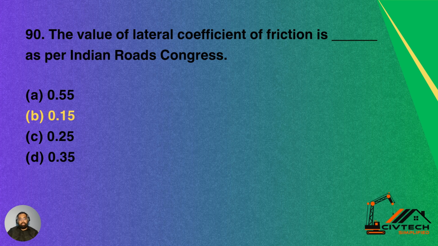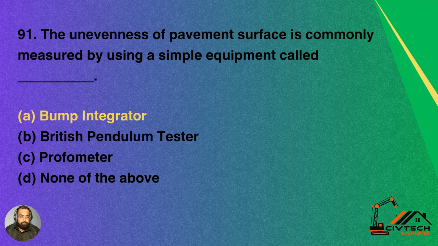Question number 90. The value of lateral coefficient of friction is dash as per Indian Roads Congress, IRC. Option A 0.55, option B 0.15, option C 0.25, option D 0.35. Option B is the correct answer, which is 0.15. The value of lateral coefficient of friction as per Indian Roads Congress is 0.15.